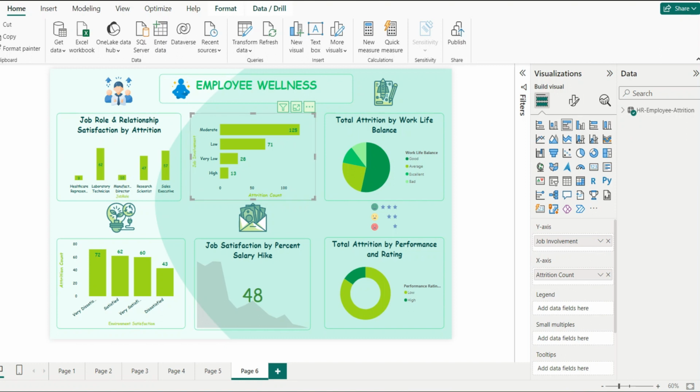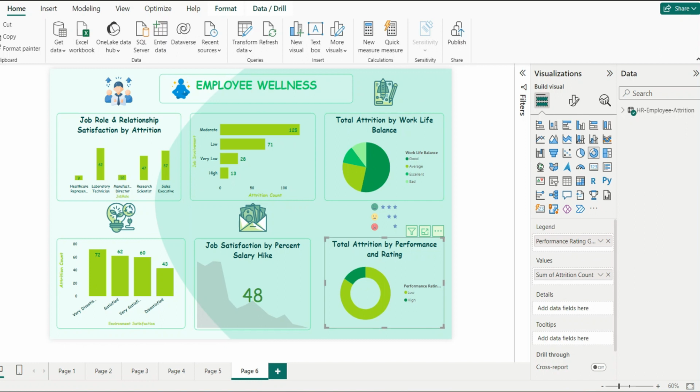Next, I have used this clustered bar chart which explains the job involvement by the attrition count. In simple words, what was the job involvement of the employees who have left the company. Note that we have four different categories of job involvement: moderate, low, very low and high. Next, I have used this pie chart which explains the total attrition by work-life balance, categorized into four categories: good, average, excellent, and bad.